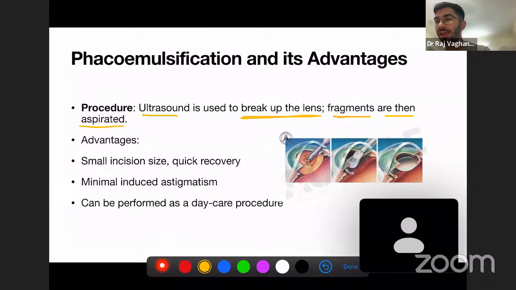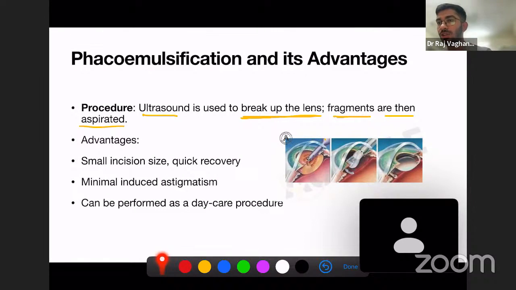You can see in this diagram, this is a probe. This is a corneal flap, I'm highlighting it with the red highlighter. The corneal flap is raised from here till here, to get access to the pupil. Behind the pupil we have the lens, and we have access to the lens. So the lens is broken, and the lens is then aspirated.